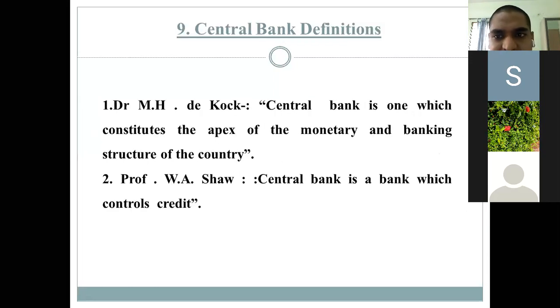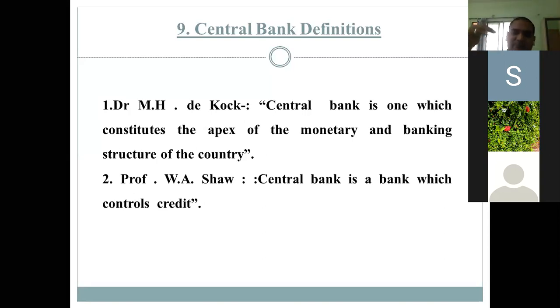Then next, central bank definition. According to M. H. de Kock, the central bank is one which constitutes the apex of the monetary and banking structure of the country. Every country has its own central bank. For example, the USA also has its own central bank. Then Japan also has its own central bank. In the same way, it is at the apex.